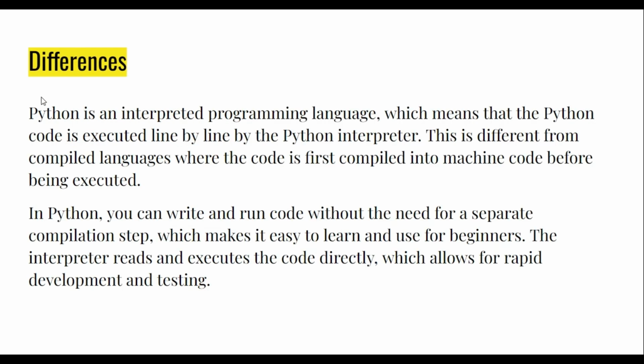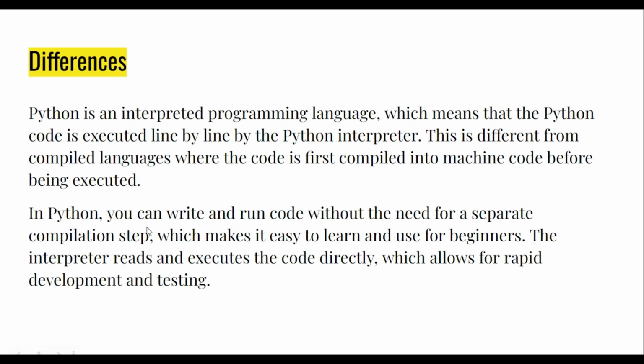Here I have given the differences. Python is an interpreted programming language, which means that the Python code is executed line by line by the Python interpreter. This is different from compiled languages, where the code is first compiled into machine code before being executed. I have already explained this.